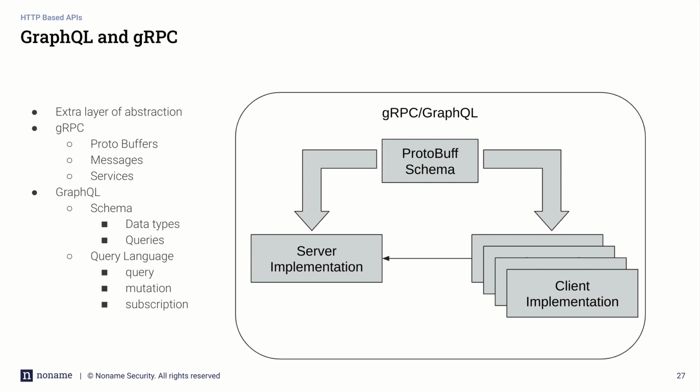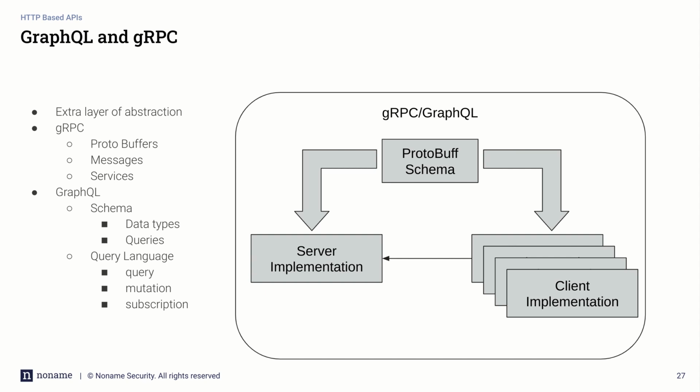The last two HTTP-based APIs we're going to talk about are GraphQL and gRPC. Both of these introduce an extra layer of abstraction. gRPC introduces that extra layer of abstraction by creating protocol buffers, or proto buffers as they're known. This proto buffer defines the messages, which are the data types that could be used for inputs and outputs of the operations, which are defined under services. So that's what gRPC is.